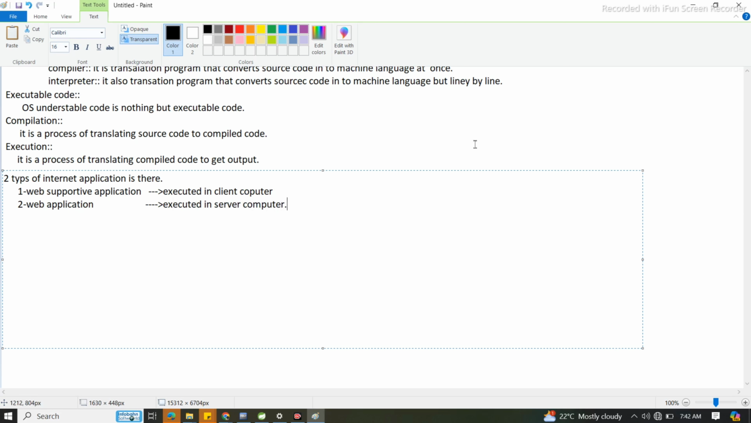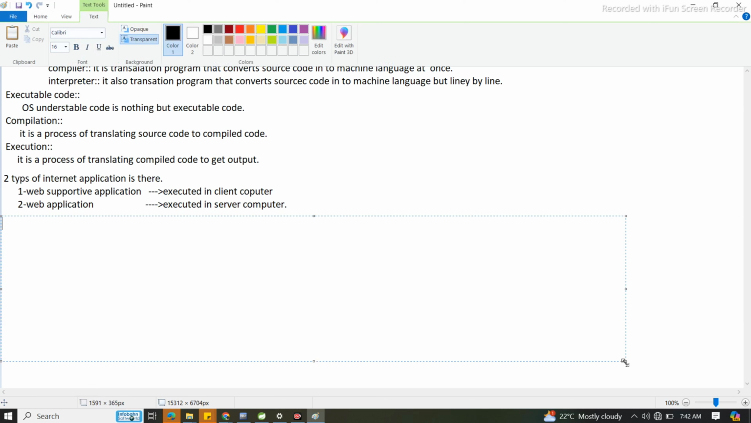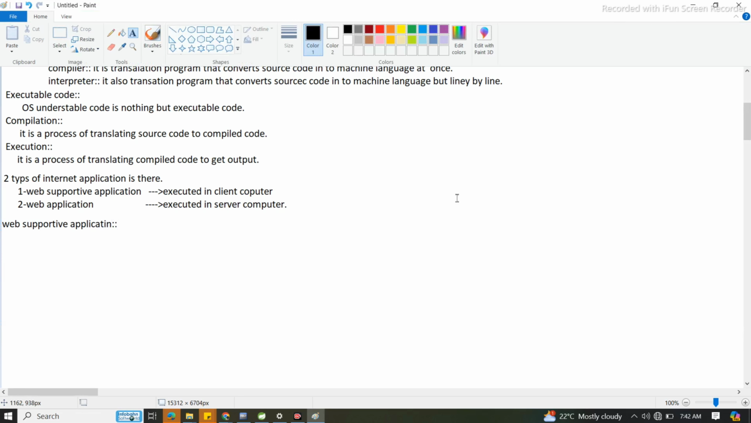Yes or no? Yes. So now what is this? This is nothing but web supportive applications. Here we will draw one diagram. Based on this diagram you will completely clear what is the difference between these two: internet applications, web supportive applications and web applications. Okay, let me draw that diagram.